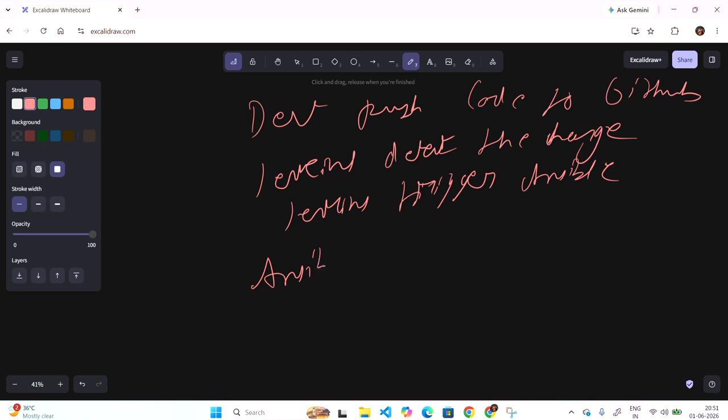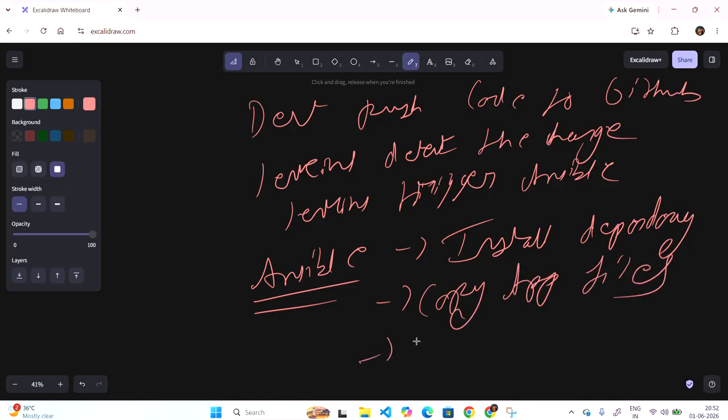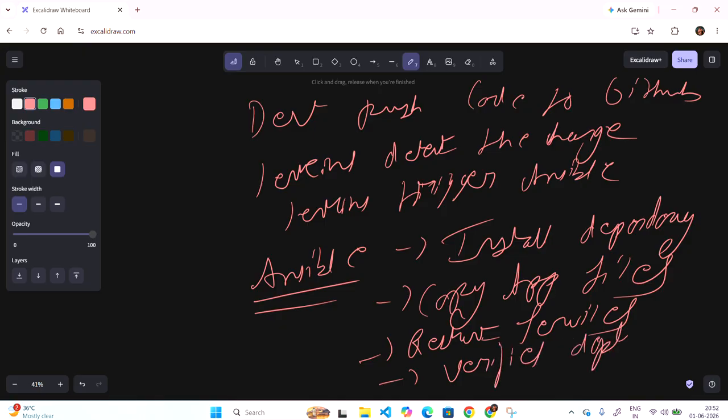Ansible takes care of installing the dependencies of every code, copying the application files, restarting the services, and verifying the deployment.